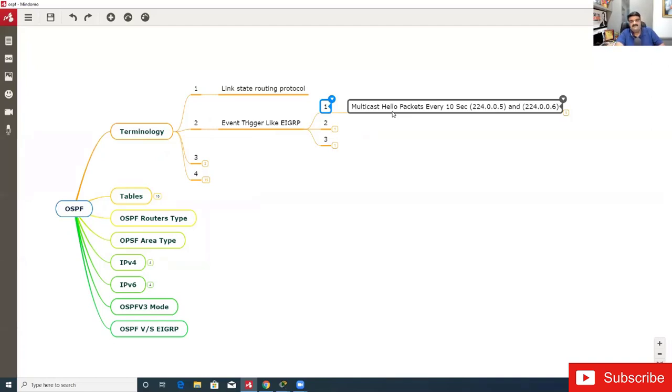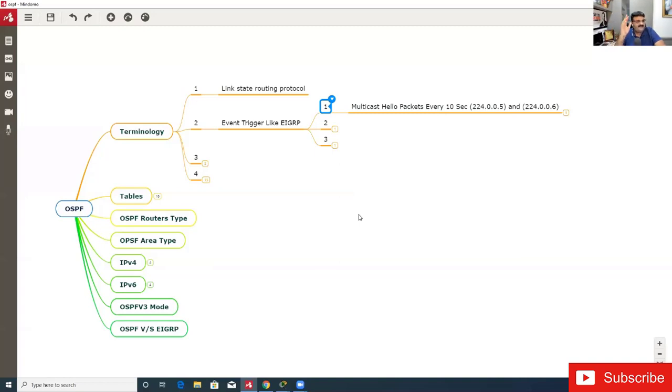EIGRP is multicasting hello every 5 seconds, and the multicast address is 224.0.0.10. But in OSPF we have two addresses, 224.0.0.5 and 224.0.0.6. Now tell me, what is the multicast address of RIP version 2? My question is, what is the multicast address of RIP version 2?